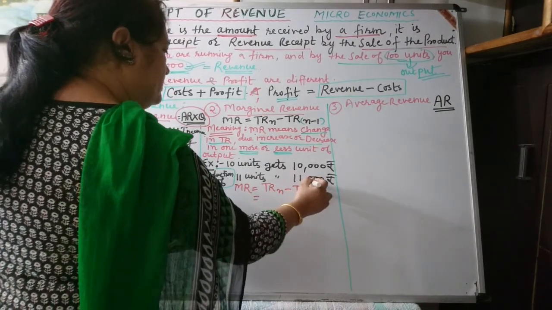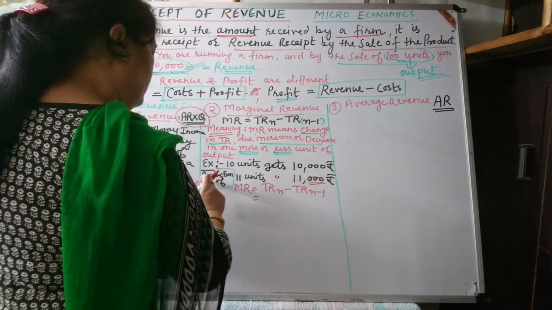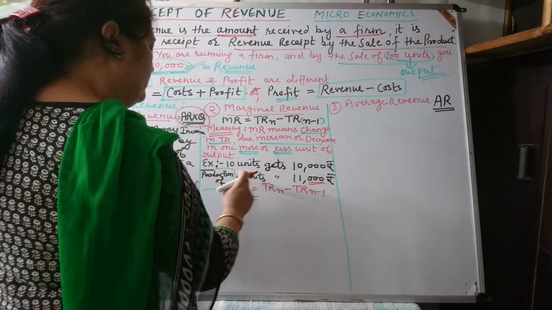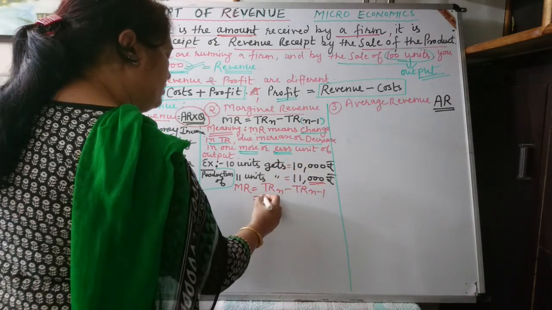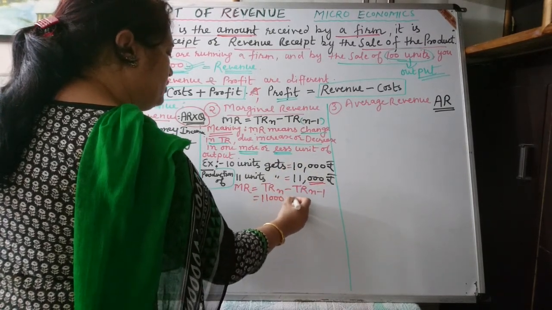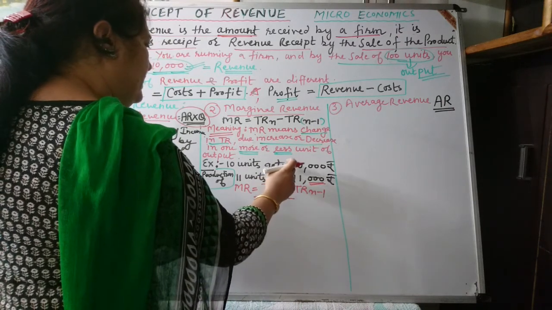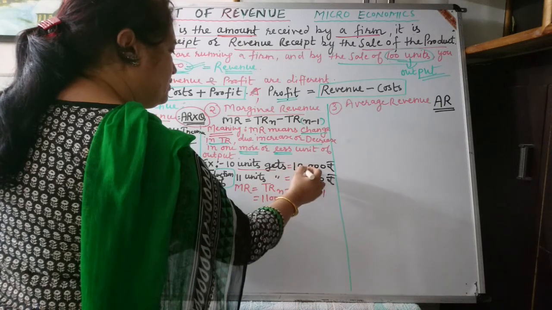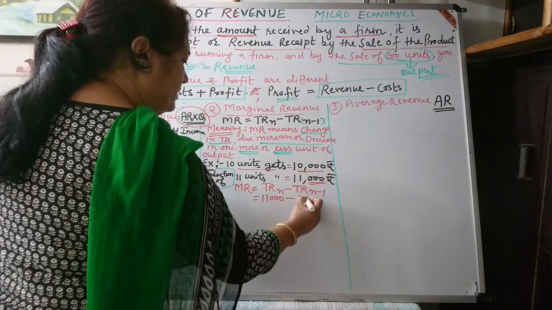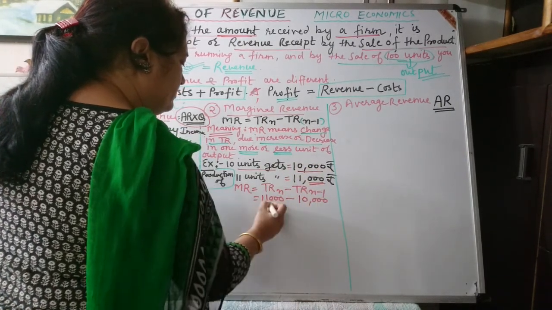So suppose the firm has produced 11 units and the firm gets 11,000 rupees. So 11,000 rupees minus, and the previous units were 10 units. By the production of 10 units the firm gets income worth 10,000 rupees.